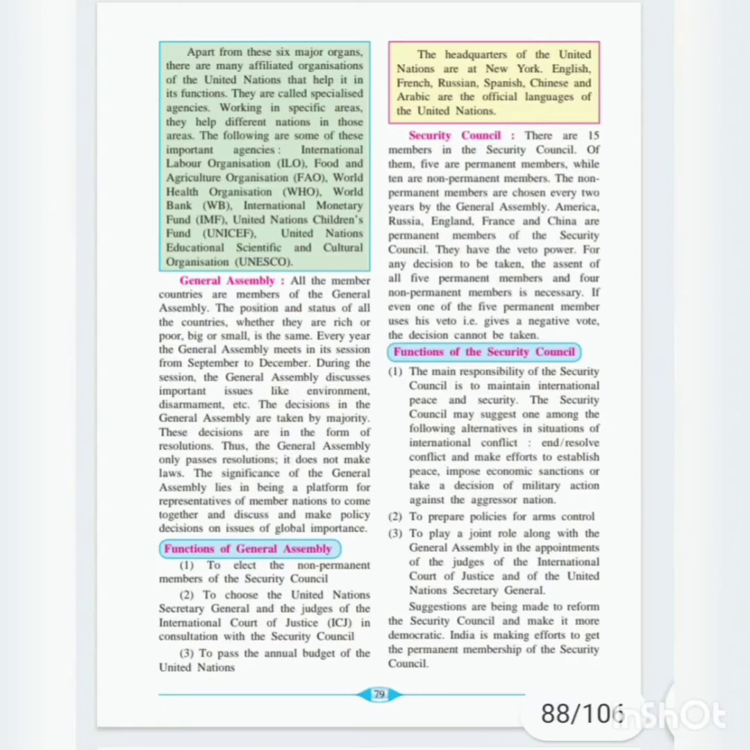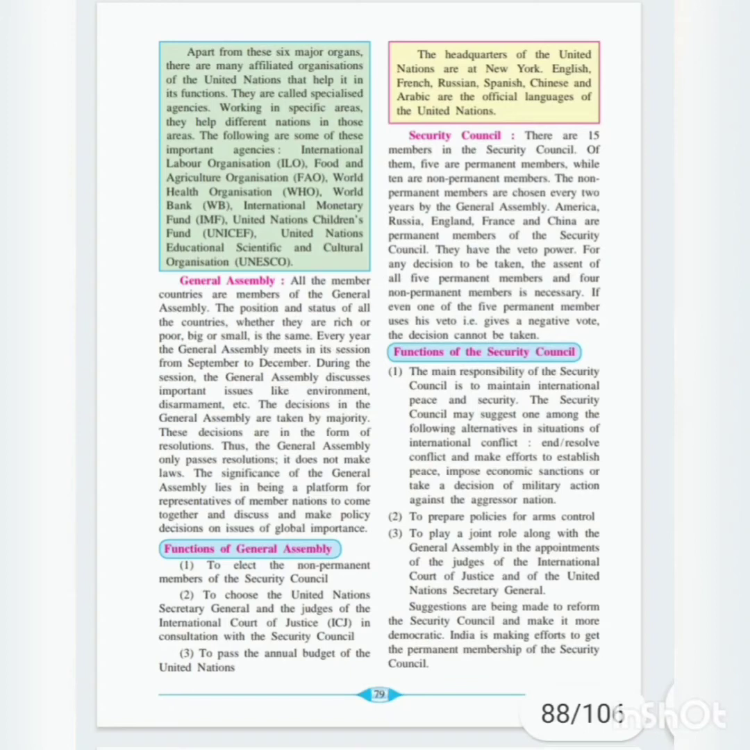Now apart from these 6 major organs, there are many affiliated organs. Affiliated means they are linked with the United Nations, so that they help in its functions. They are called specialized agencies. Working in specific areas, they help different nations in those areas. So different specific areas are given to those agencies, and they are working in that area. The following are some of the important agencies. First is the International Labour Organization. So they are working for the labourers.